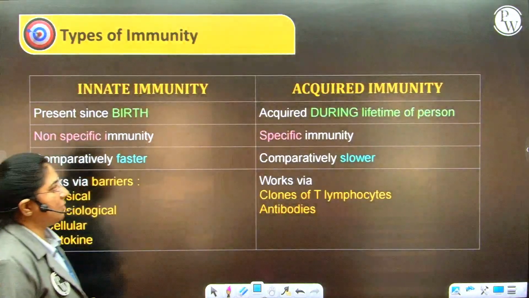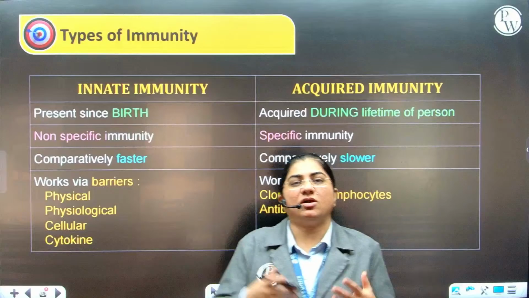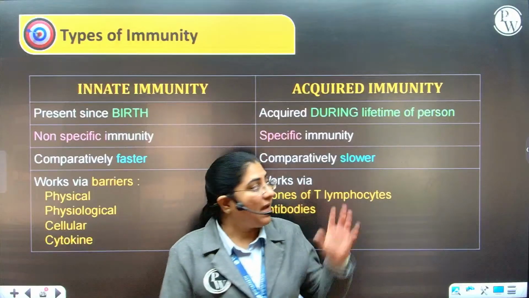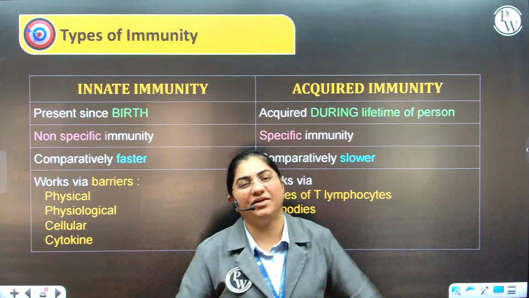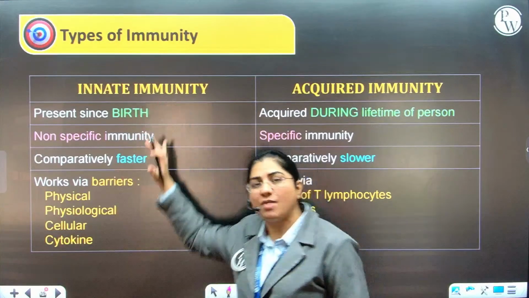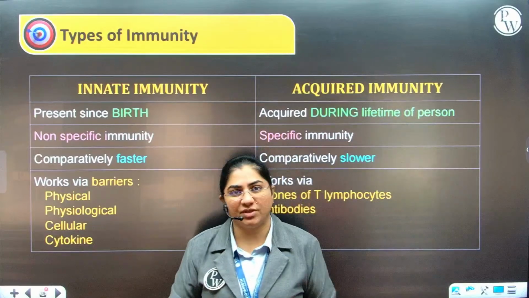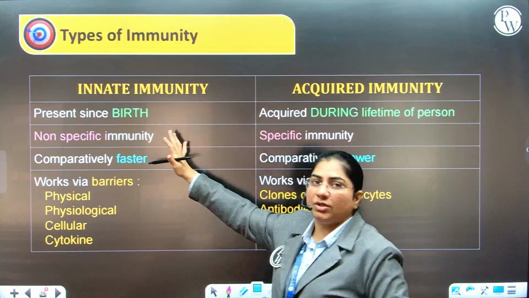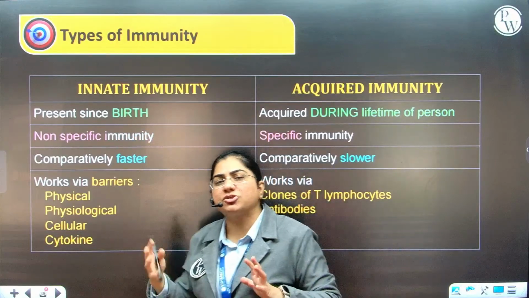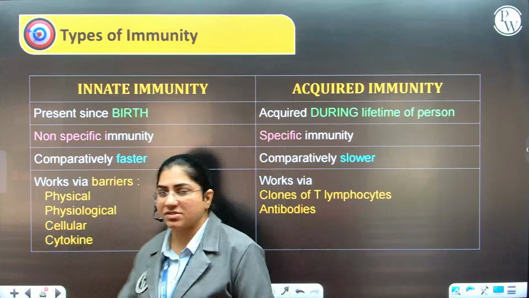Now, let us talk about it. Innate means inborn. This is also called inborn immunity. And acquired immunity, as the name suggests, is acquired during the lifetime of an individual. Innate is the one that we are born with. Acquired is the one that we gain during the lifetime of an individual. Now, innate immunity is non-specific immunity because it provides protection against any kind of infection. How? We'll talk about it in some time.